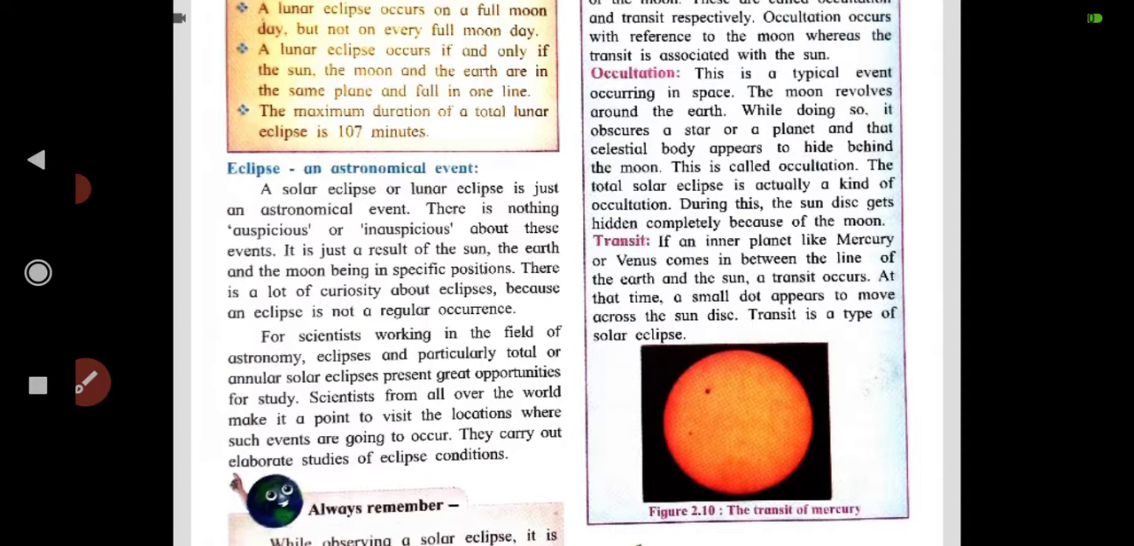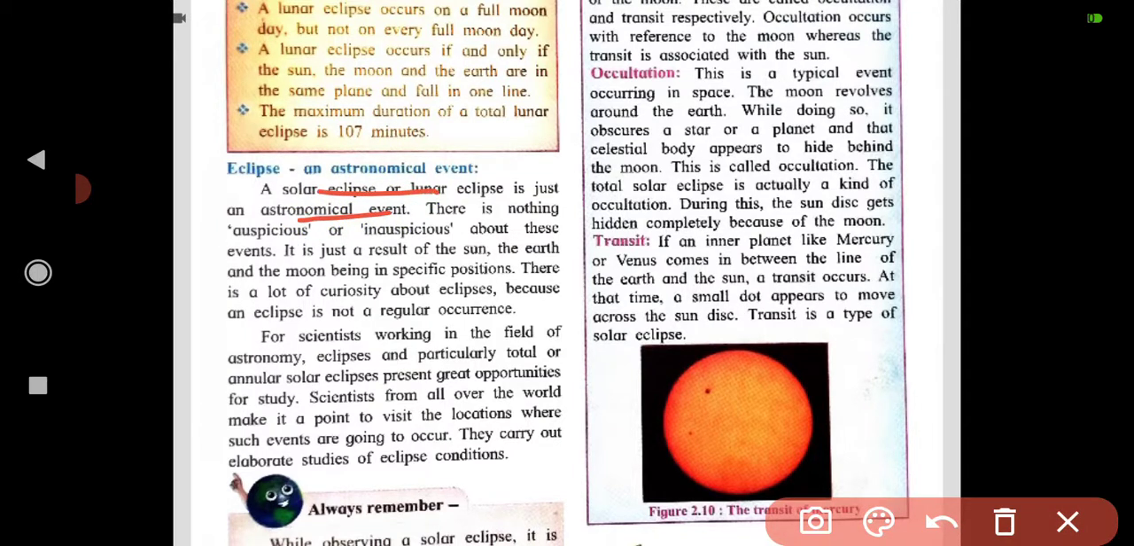Eclipses are only astronomical events. A solar eclipse or lunar eclipse is just an astronomical event. There is nothing auspicious or inauspicious about these events. It is just a result of the sun, the earth, and the moon being in specific positions, and because of that the solar and lunar eclipses happen.